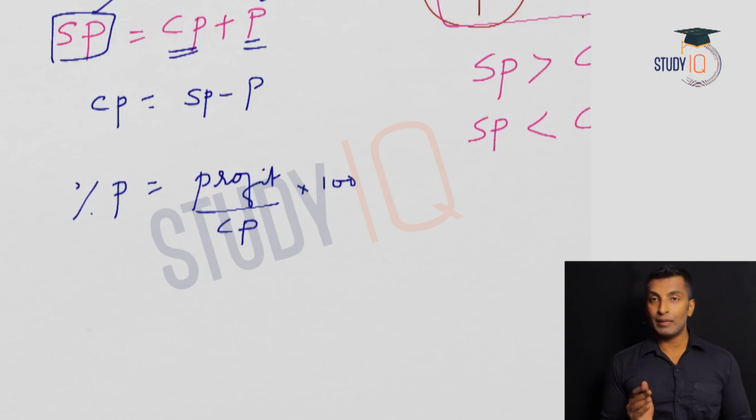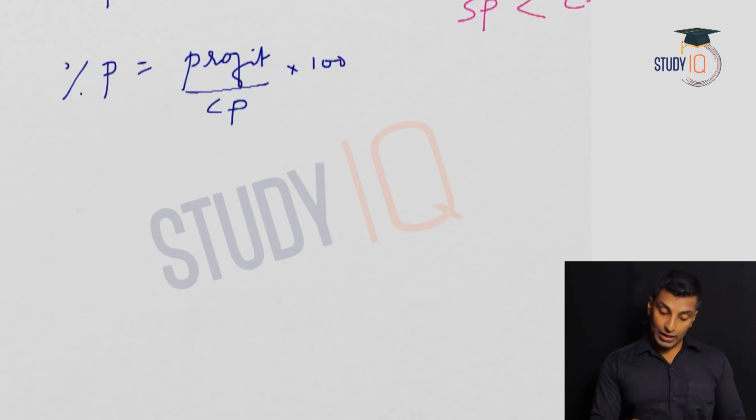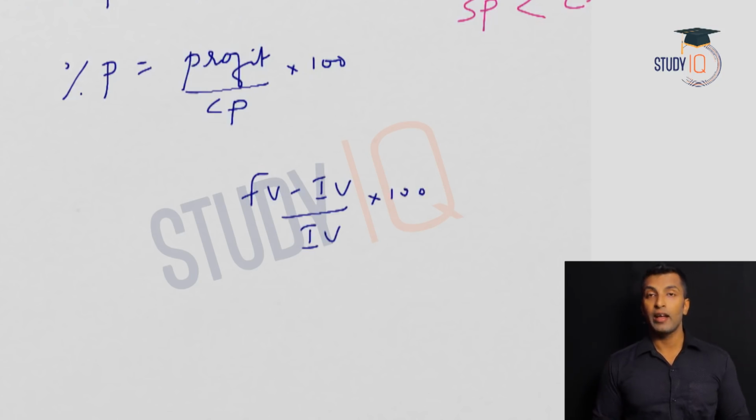See, if you remember in the percentage discussion, we discussed how to find the percentage, right? What we were doing there was final value minus initial value divided by initial value into 100. Now here, instead of final value and initial value, it is selling price minus cost price.